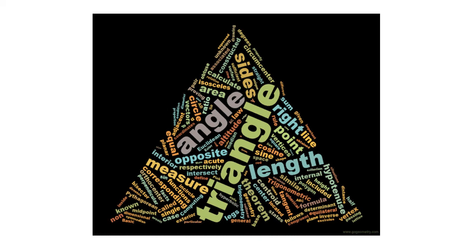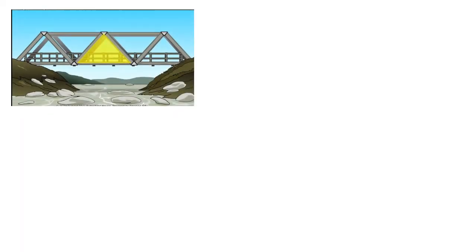Okay, so let us see some examples. You can see here, this first example is a bridge. To build the bridge, all these triangles which you can see in the bridge are equilateral triangles. There are different types of triangles: equilateral triangle, isosceles triangle, and scalene triangle. Each of these triangles has different properties.